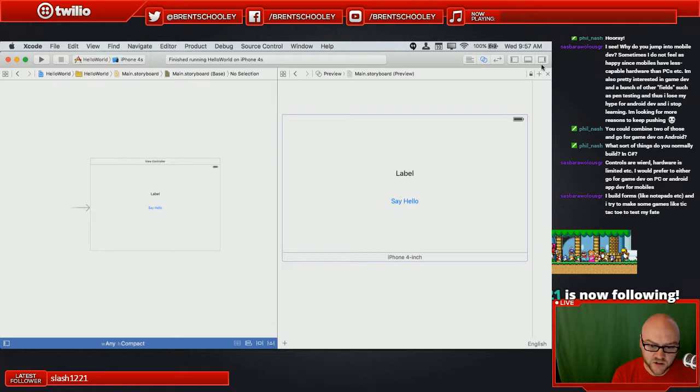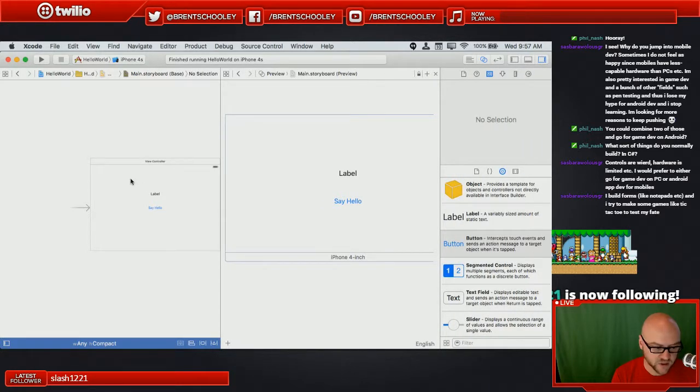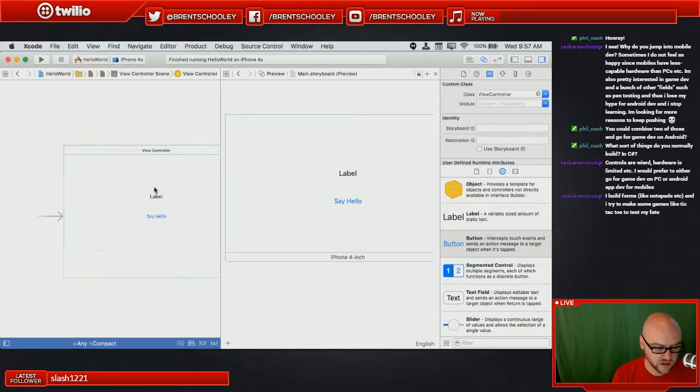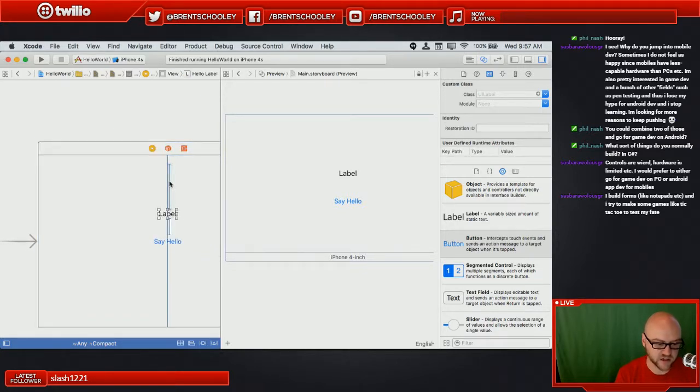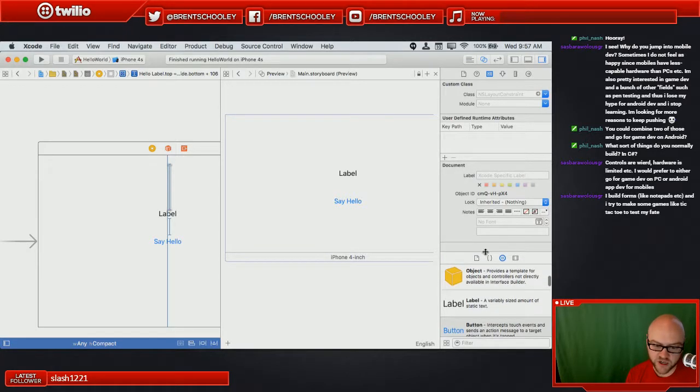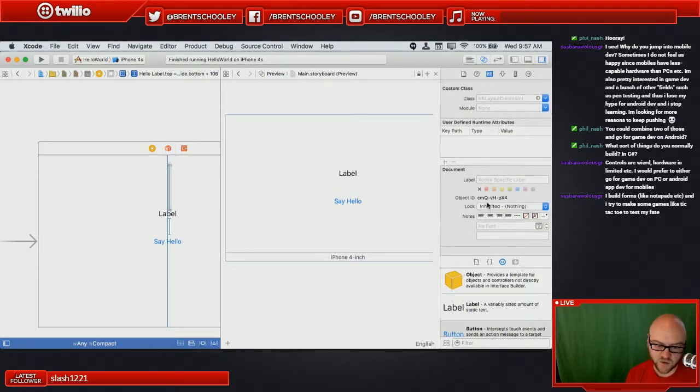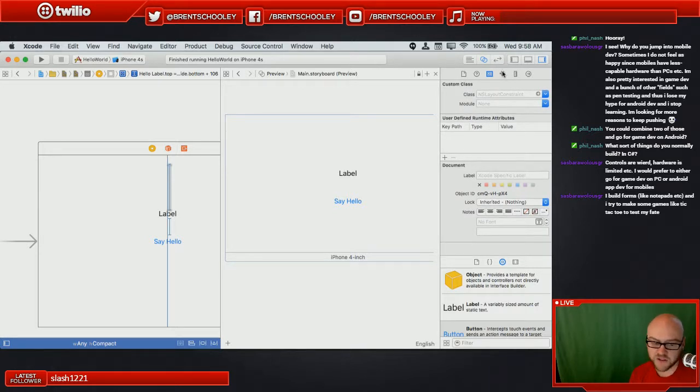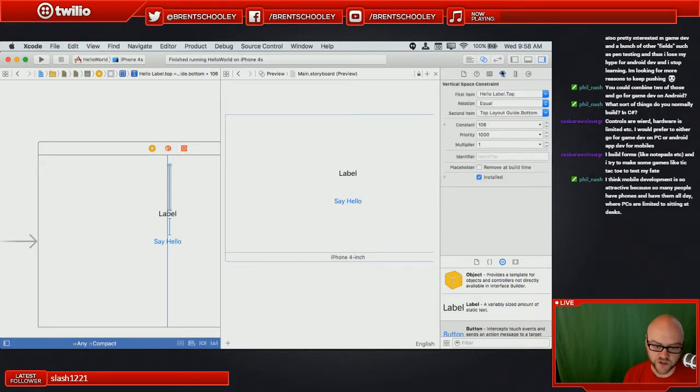And the way that we can do that, we got to bring this panel back in. But the way we can do that is to actually zoom back in here and select this constraint. So I want to change the value of this constraint, but I only want it to change when I'm in what is this, compact height. So what I can do is go over to one of these selectors here. This is the, what is this guy? The attributes inspector. And this is where we can set the different properties on our objects.